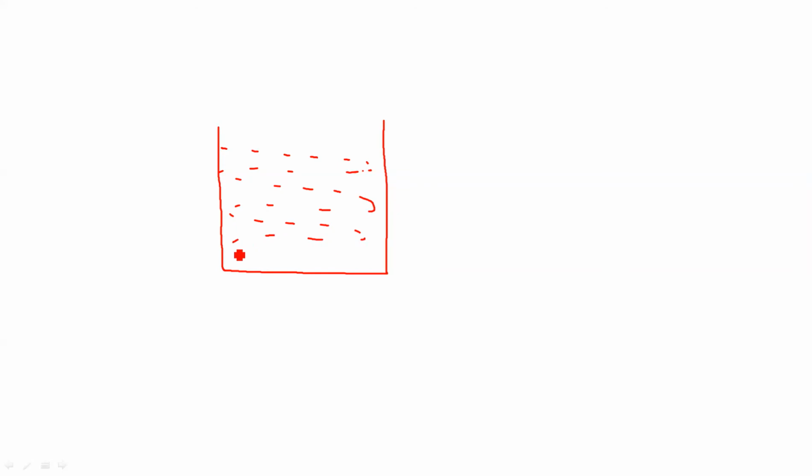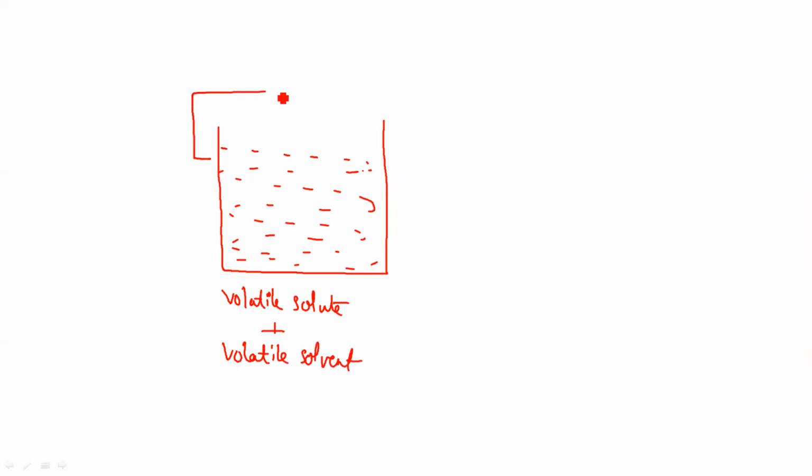So let us take an example here. I am taking a container. In this container, I have taken a volatile solvent, and in this volatile solvent, I have mixed a volatile solute. Means the volatile solute is dissolved in a volatile solvent here. And I have capped this particular container.